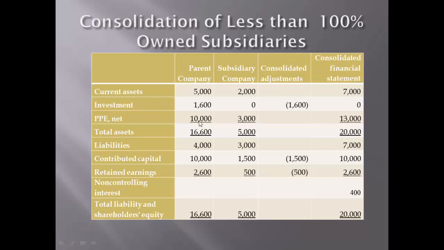We eliminate 1,600 being the parent's investment in the subsidiary reported on the parent's balance sheet. So the consolidated financial statement will have the combinations of the assets, PP&E, liabilities, and then we report the non-controlling interest.